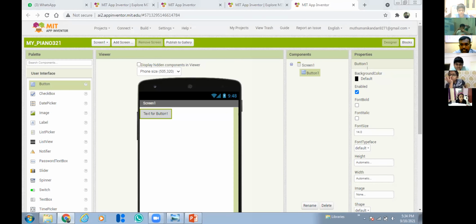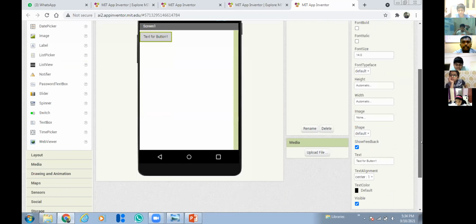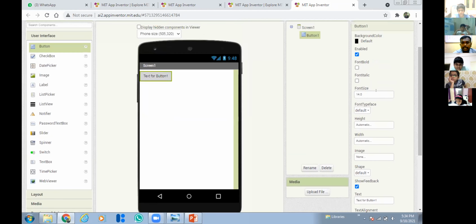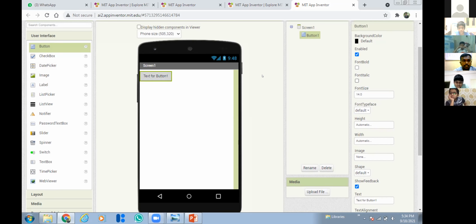Okay, now on the right side you can see the properties for that button. So each component has many properties. The height, width, font color, size, shape, text, many properties are here.